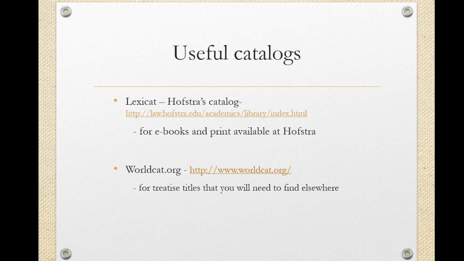Okay, so I've already mentioned one useful catalog, Hofstra's catalog, that will tell you not only what's here in the law library, but also what the Axinn library has. The Hofstra catalog also will let you know what ebooks the Hofstra libraries subscribe to. You can get access to those ebooks both here on campus as well as at home, as long as you are a student.